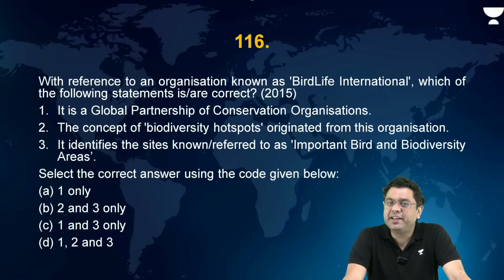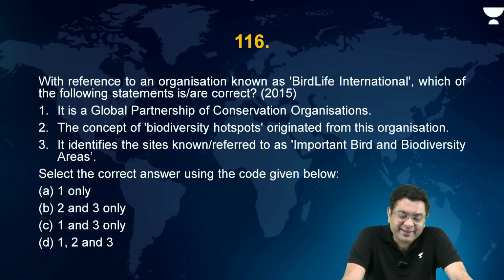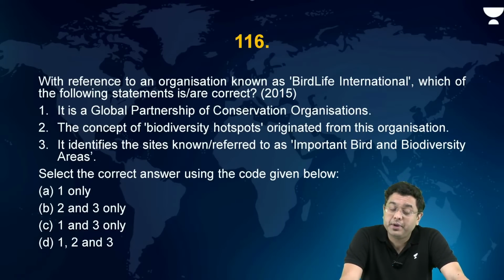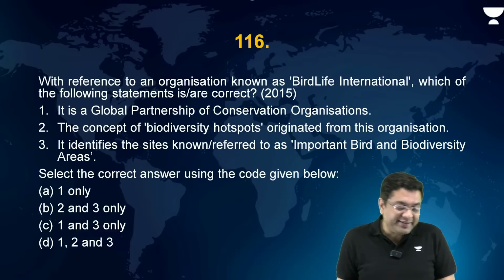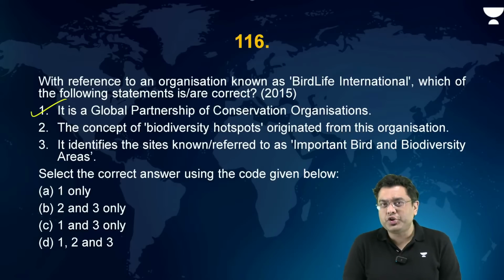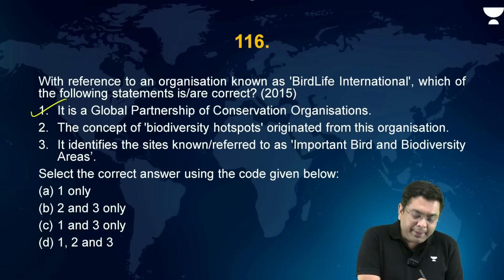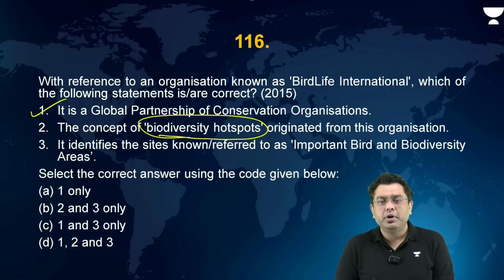With reference to an organization known as BirdLife International, which of the following statements is or are correct? It is a global partnership of conservation organizations. The concept of biodiversity hotspots originated from this organization. It identifies the sites referred to as important bird and biodiversity areas. BirdLife International is basically a global partnership of conservation organizations. It is true.